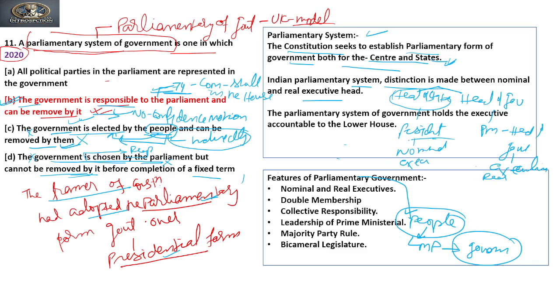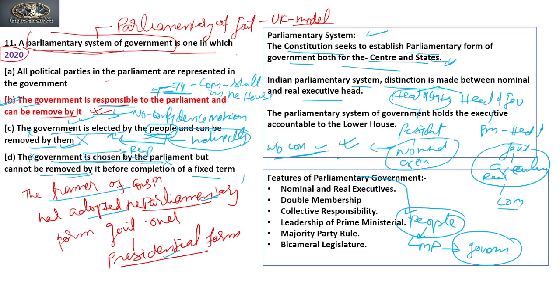Now why is the president known as the nominal executive head? Because the president cannot function without the advice of the council of ministers. So the president has to act on the advice of the council of ministers. So all the power is with the prime minister, who is the head of the council of ministers. Clear? Is it clear?